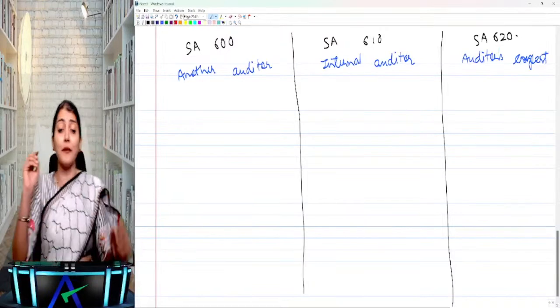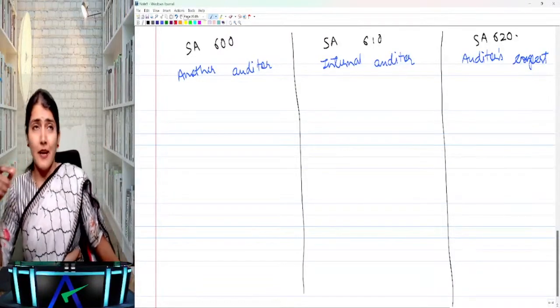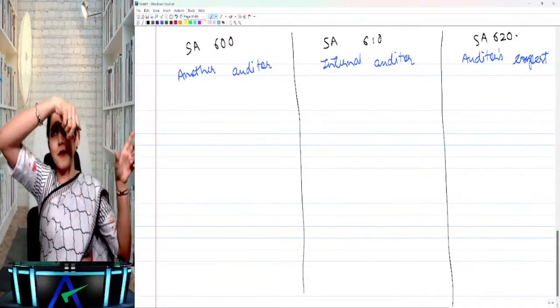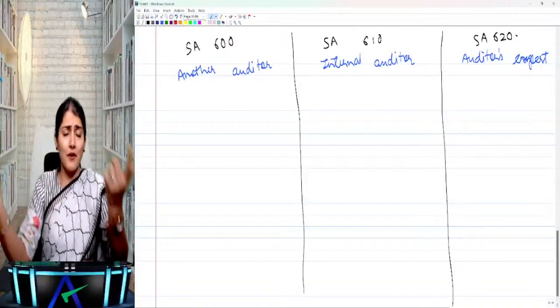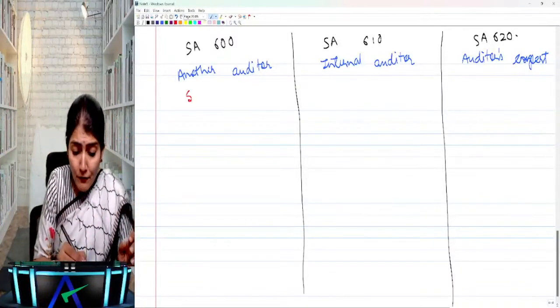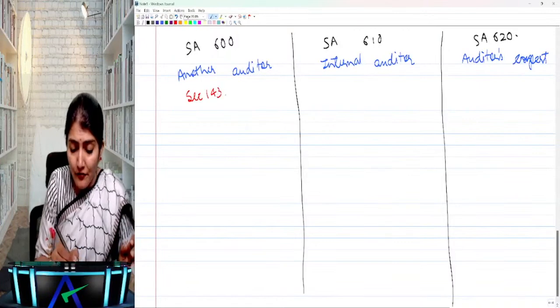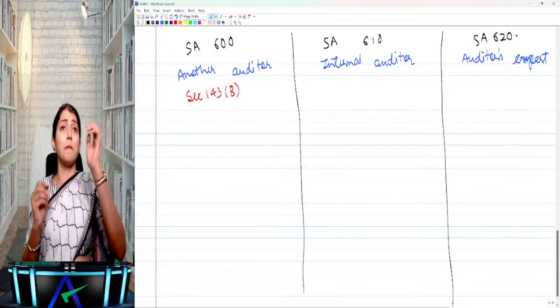Which section of company law talks about branch audit? Okay, branch in India can be audited by whom and branch outside India can be audited by whom? Right? Section 143 subsection 8 of the Companies Act, which is regarding the branch audit.